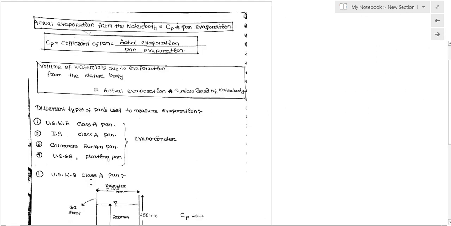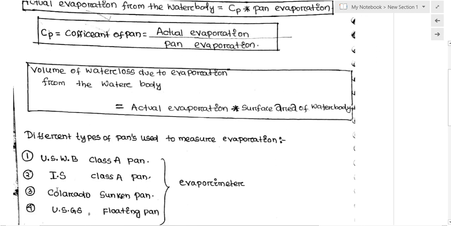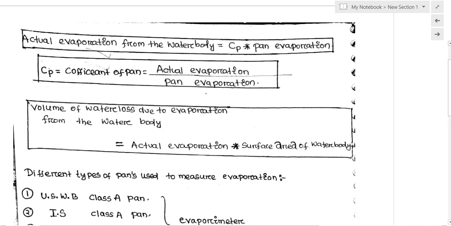So pen evaporation can be calculated as the amount of rainfall plus or minus z. Next, the actual evaporation from the water body, as I told you, we can find out by multiplying by a coefficient of the pen.